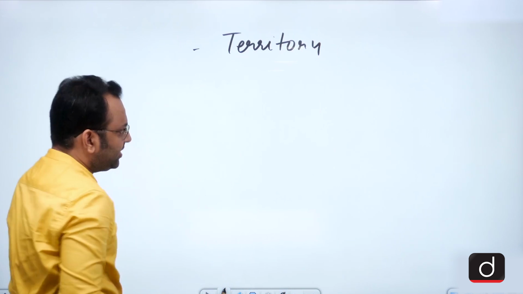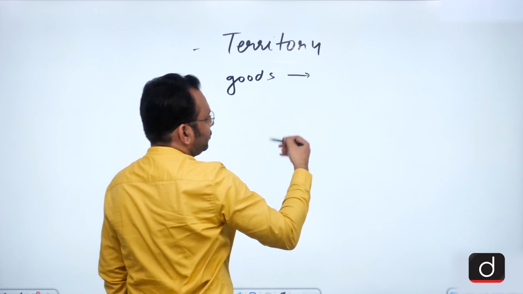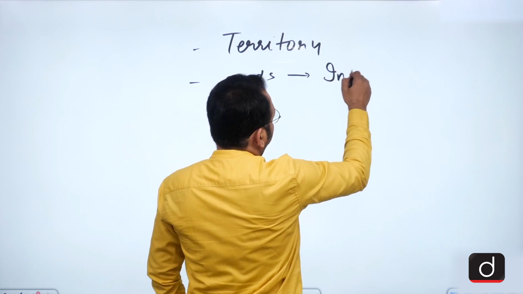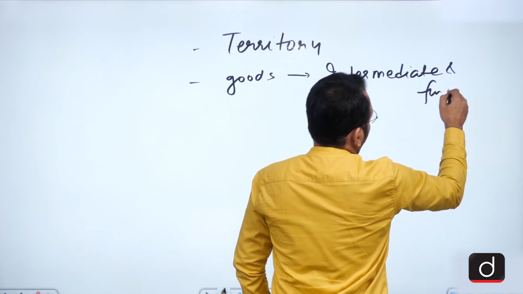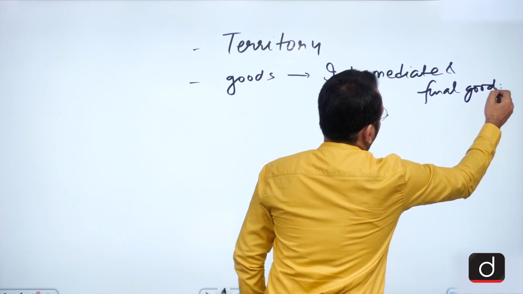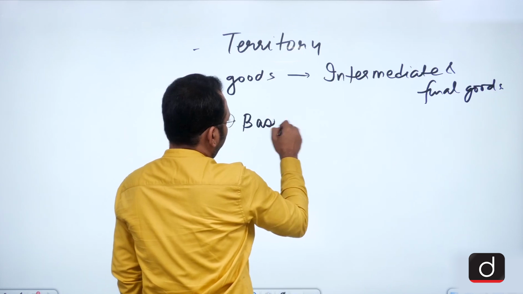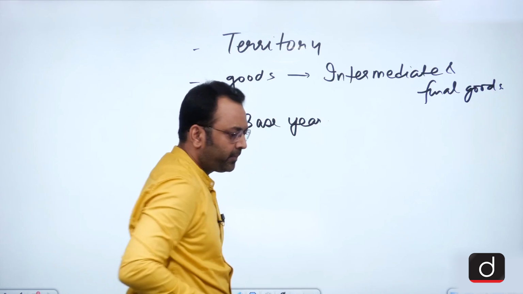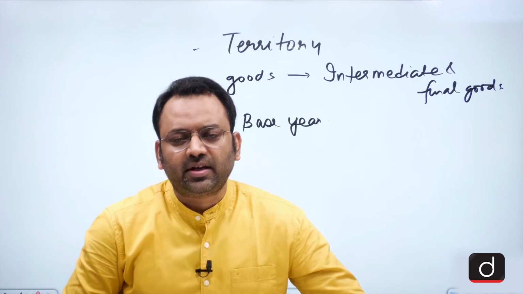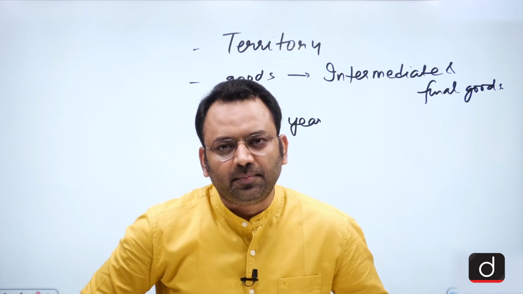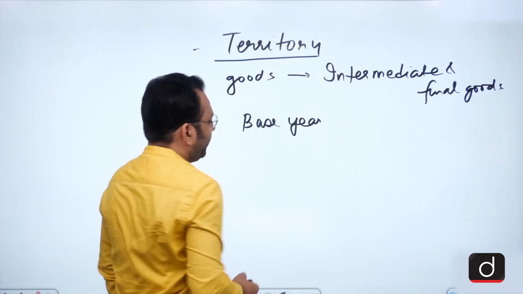We must know the concept of goods, in which we should know the concept of intermediate and final goods, and also we shall first look at the concept of the base year. After having known these concepts, it would be very easy to understand the concept of the GDP. So let's begin with the concept first called territory.